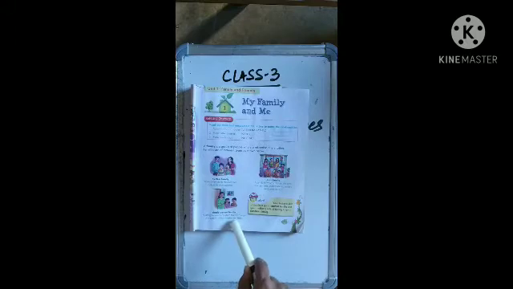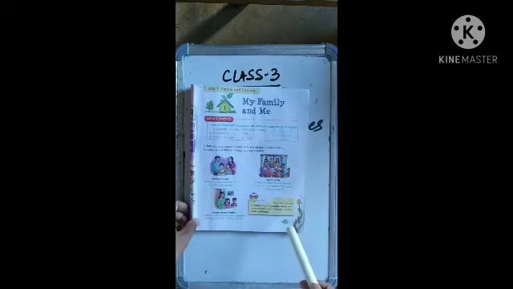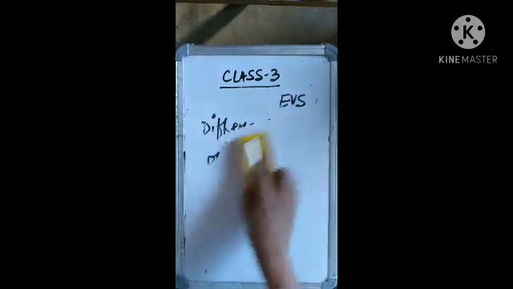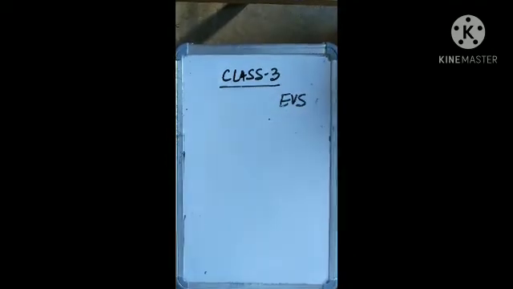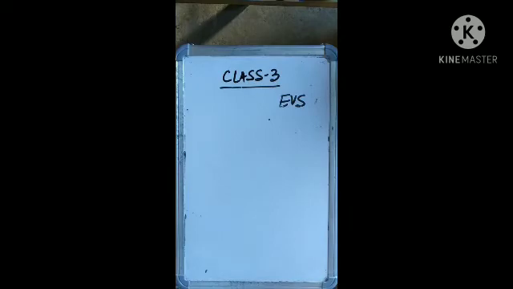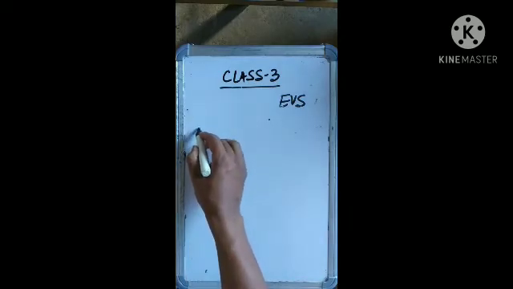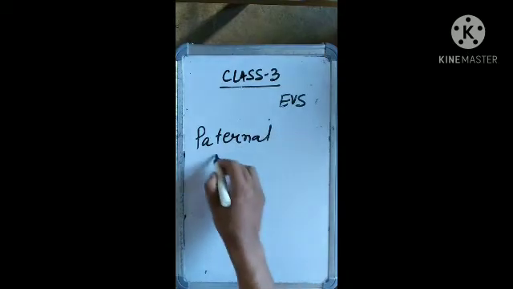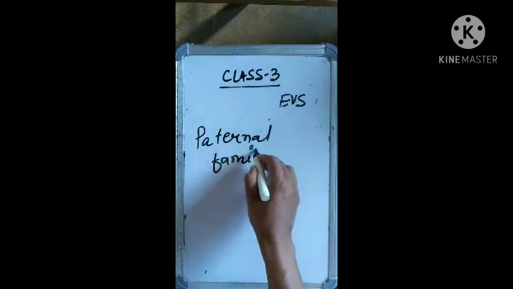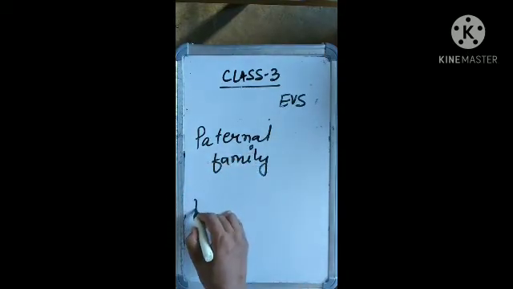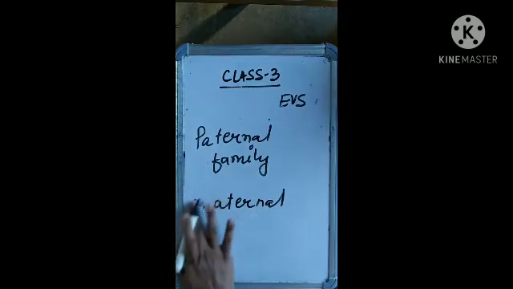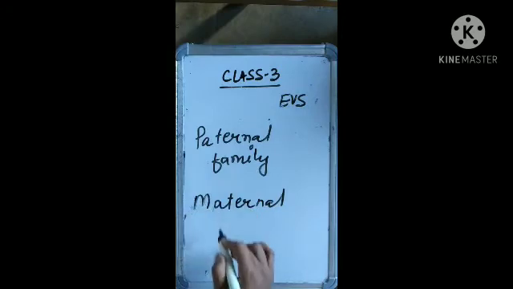After this, there is a special point in this page. Some special topics are there. One is paternal family, and the other one is maternal family.